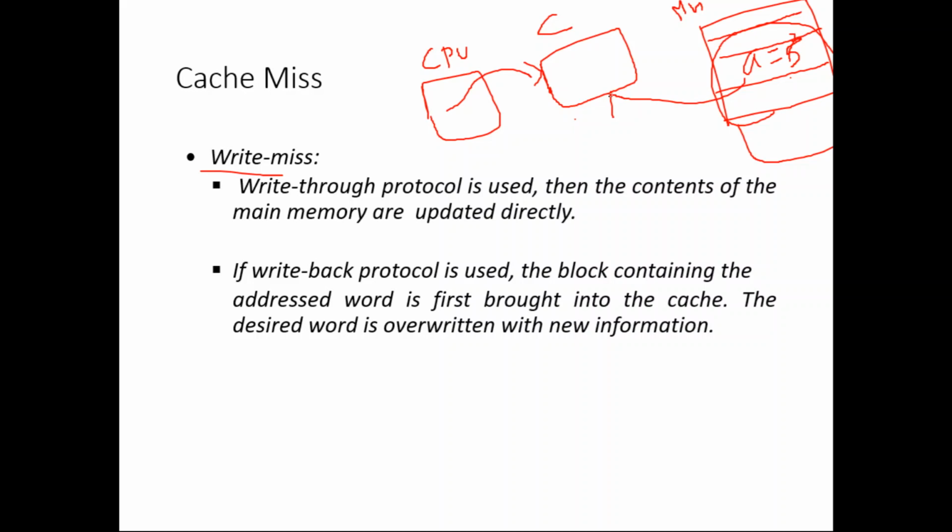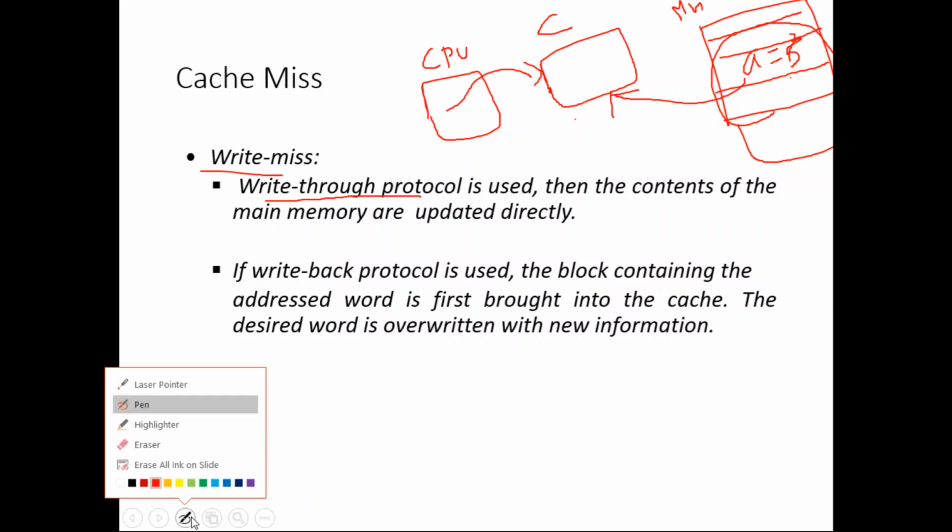Now the CPU can access variable a from the cache memory. So the first method is the write through protocol.